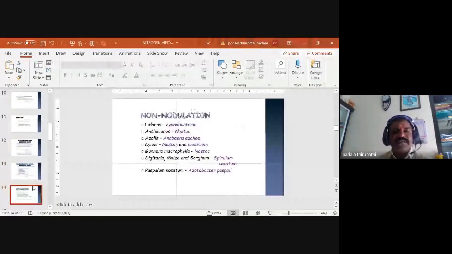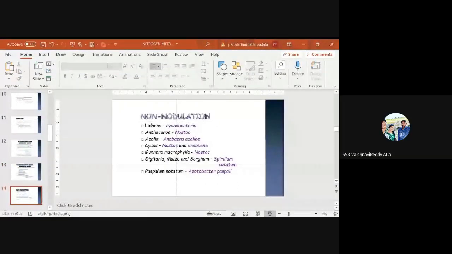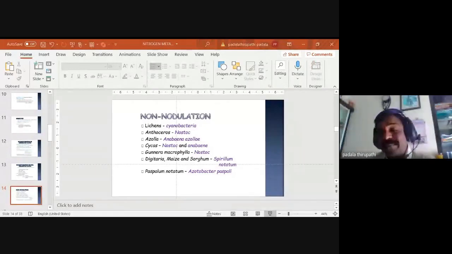Okay, this slide is visible. Non-nodulation. In previous slides, what we discussed was root nodules, nodule formation. The nodules related to leguminous plants, that is leguminous nodulation, and non-leguminous plants.